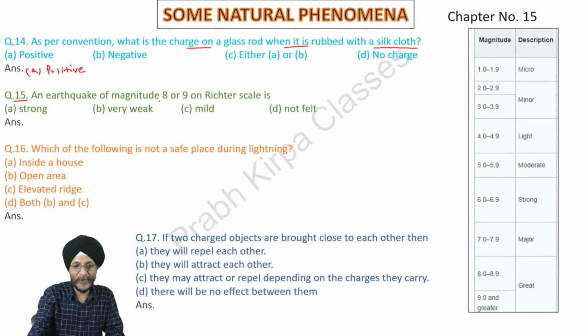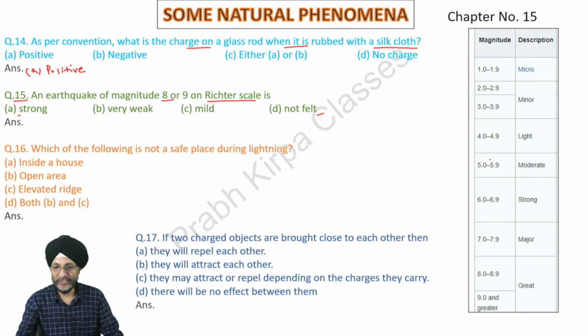Next, question 15. An earthquake of magnitude 8 or 9 on Richter scale is, here we have been given 4 options: strong, very weak, mild, and not felt. For the purpose of understanding, we have given here the table of the magnitude of earthquakes and the likely consequences.